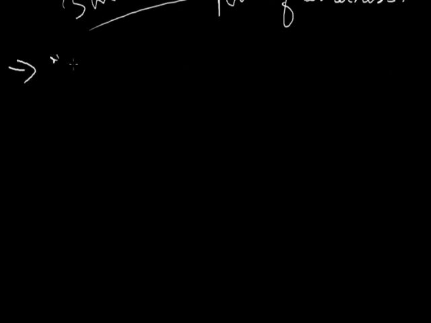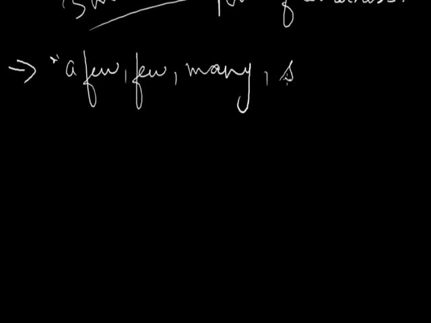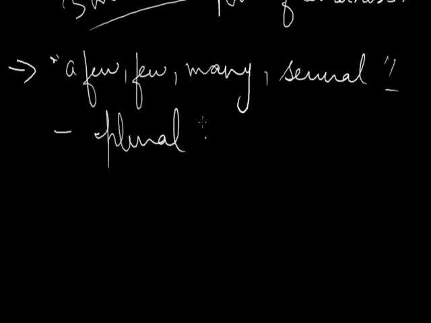Next, if in a sentence we have the words a few, many, and several, the verb will be plural. For example, a few Americans have their offices in Kolkata.